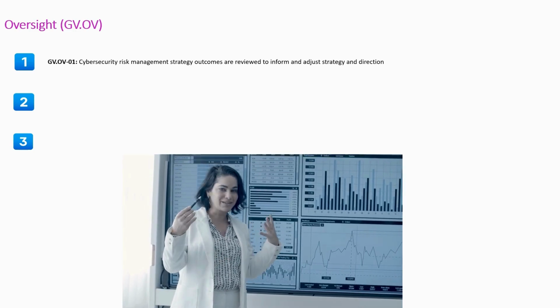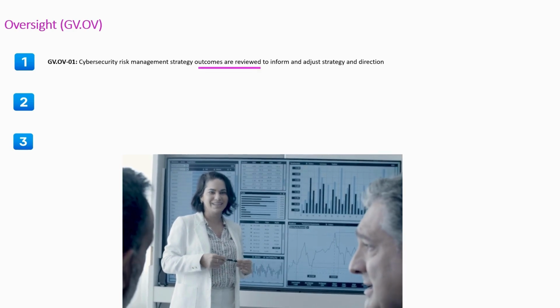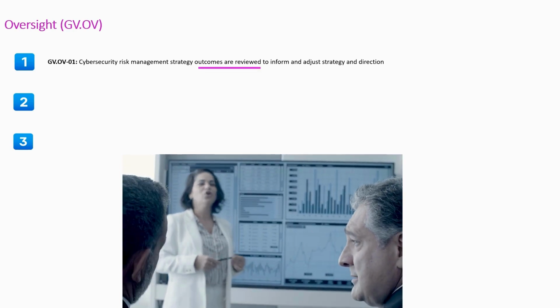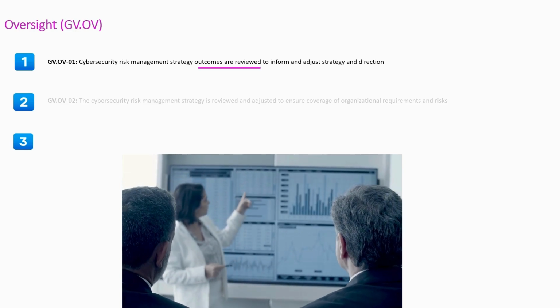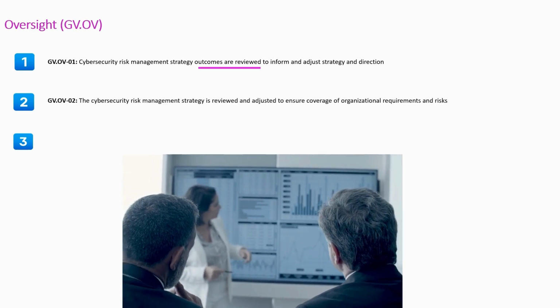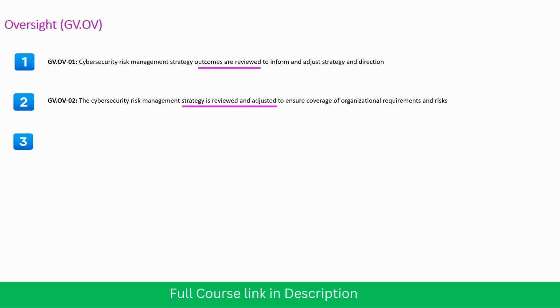First subcategory requires that cybersecurity risk strategy outcomes are reviewed to update the strategy and direction. Second subcategory requires to review and adjust the strategy as per the requirement and risk. Third subcategory requires to evaluate the performance of the cybersecurity risk management.